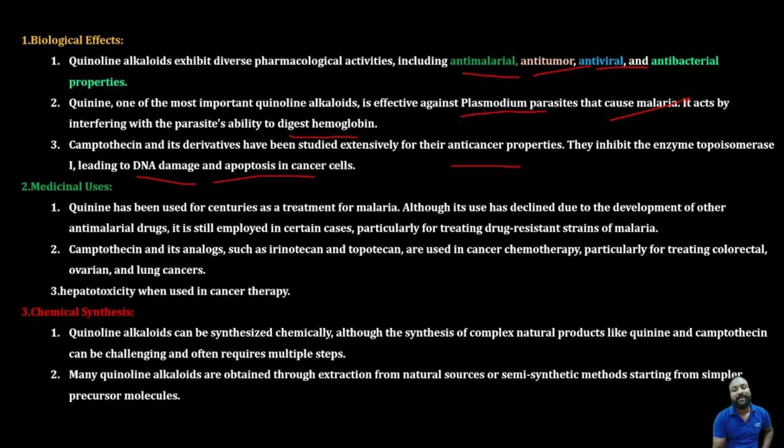cancer cells. So camptothecin will inhibit the topoisomerase 1 enzyme, which can cause severe damage to the DNA. Thereby it blocks the function of topoisomerase, so the cancer cells cannot repair the DNA, leading to apoptosis. That's about the biological effects that it produces on the body.